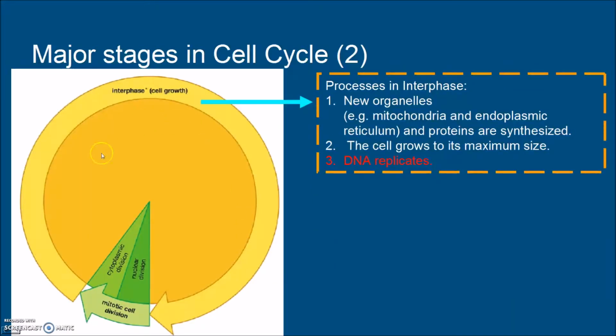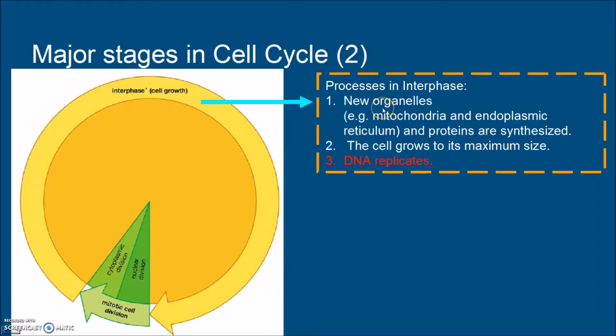So I would like to talk about the interphase first. Interphase is the phase between two successive cell divisions. After one cell division, the cell will wait and grow for the next cell division.